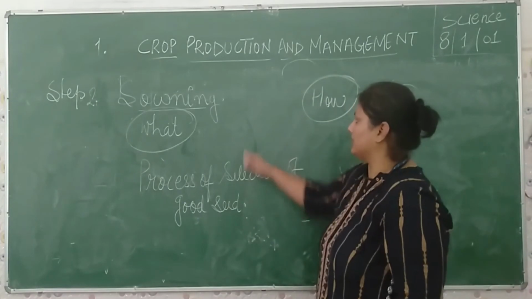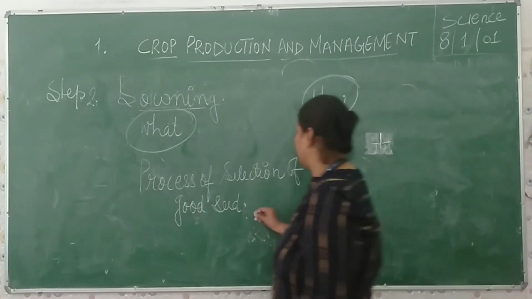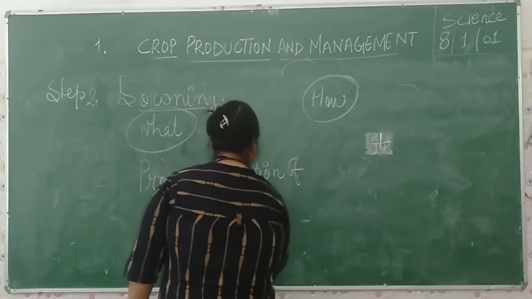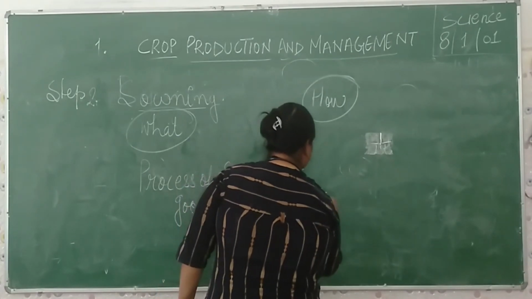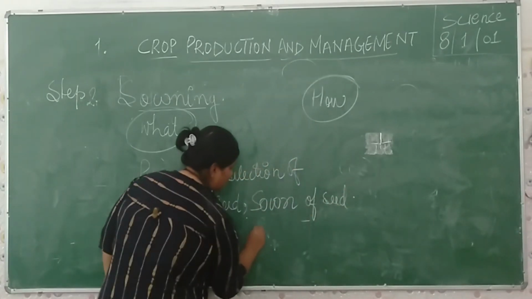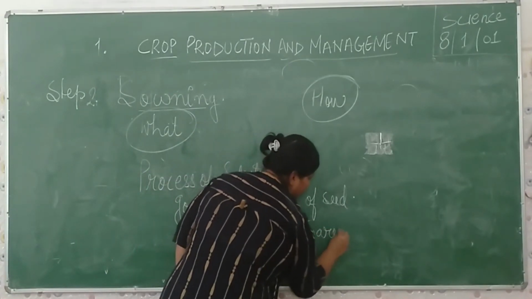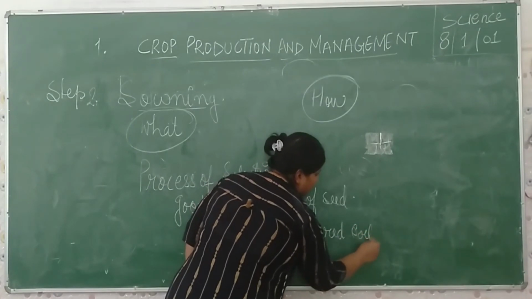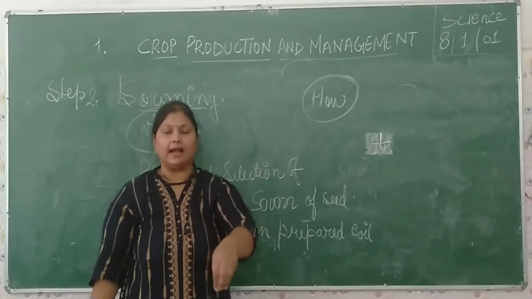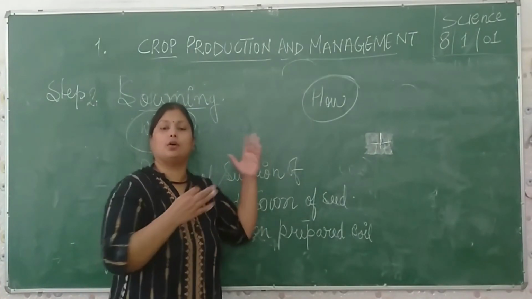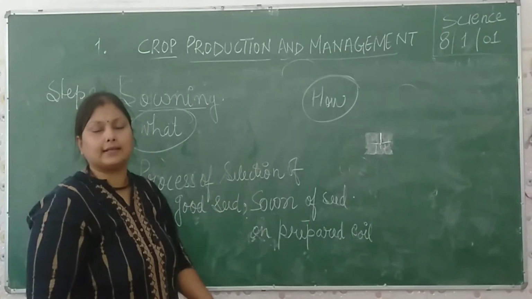Another thing is that this is incomplete. Sowing is the process of selection of good seed, and it is the sowing of seed on prepared soil. In prepared soil, putting the seed, placing the seed, is the process of sowing. So how are we doing these things?